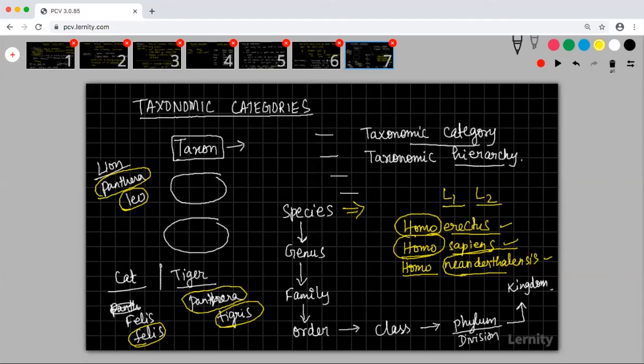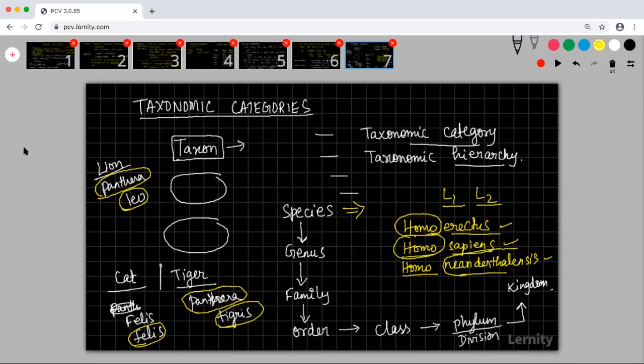Okay, if you're going to talk about lion and tiger, are they same or are they different? If you're going to say that, we'll know exactly that it is different. You can say, looking at a feature of a lion, you will be able to tell that this is a lion, and looking at the features of a tiger, you will be able to tell this is a tiger, because they are not exactly alike, but there are some visible differences.